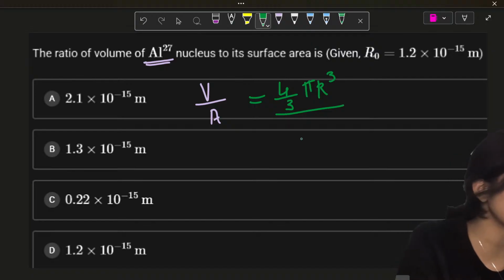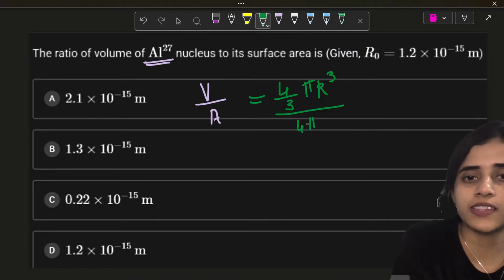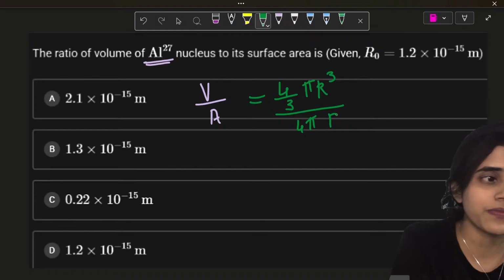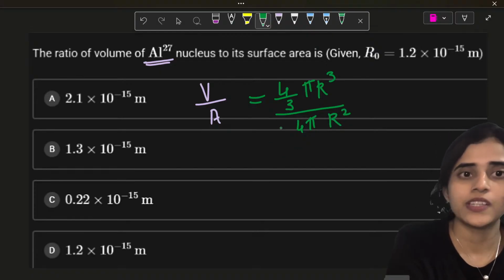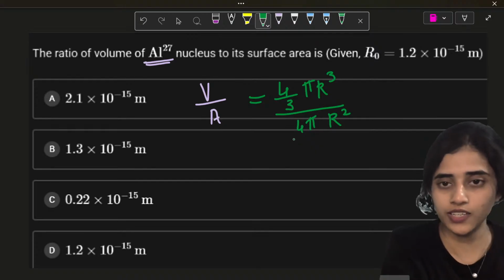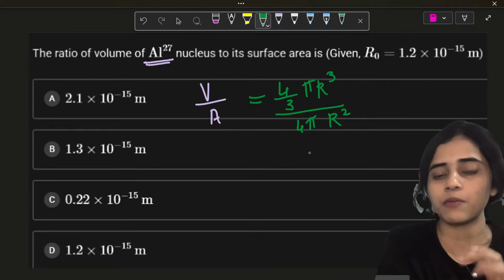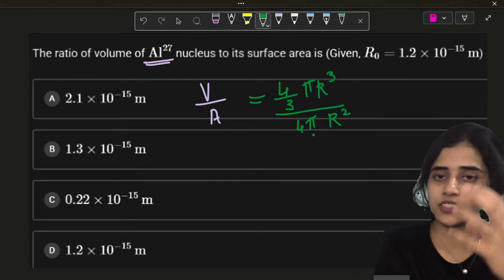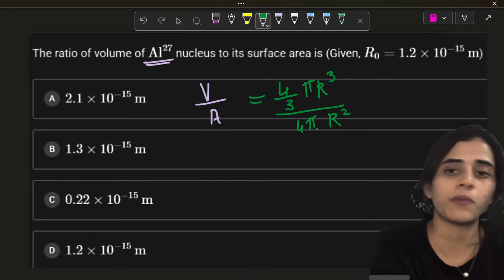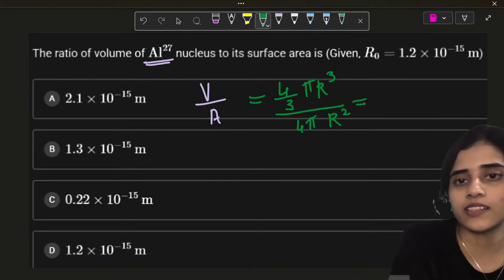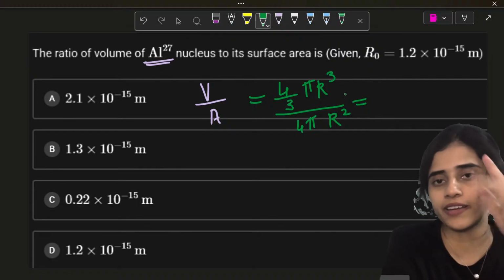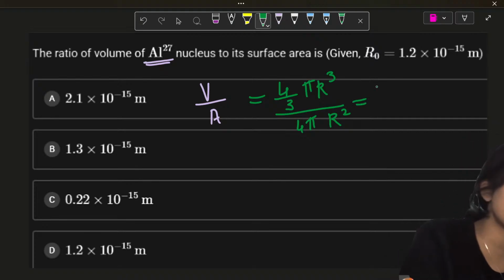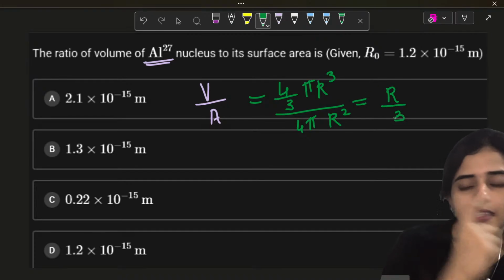And area will be 4 pi r square. Okay. So the ratio of volume to area would be 4 by 3 pi r cube divided by 4 pi r square. It's not a circle, it's a sphere. That's why 4 pi r square. Now cancelling all the common terms, what remains? 4 pi cancel, r square cancels. So you get r by 3. R by 3 is what?